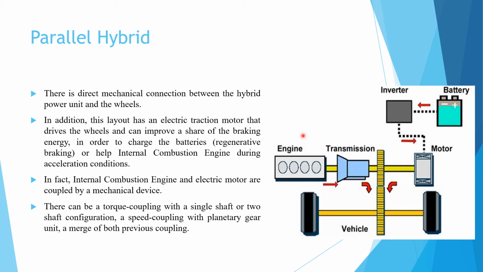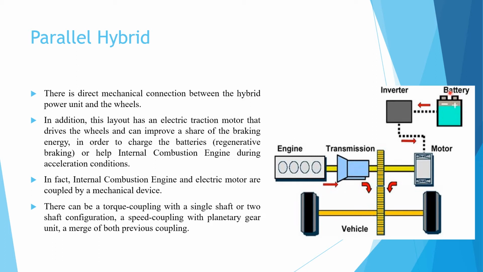Here this is the internal combustion engine, and this is the transmission section. First the power is produced in the engine, it passes to the transmission, and then through this mechanical linkage to the vehicle. So this is one way.